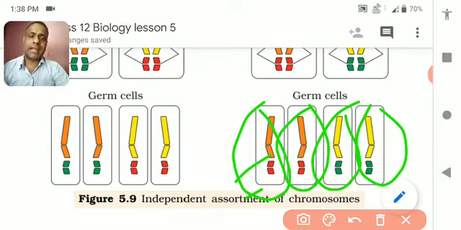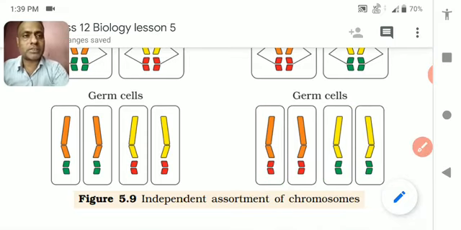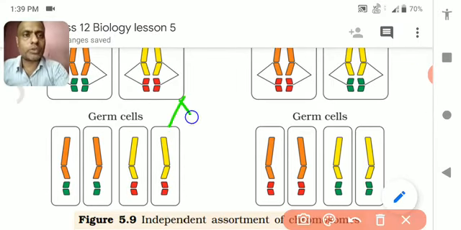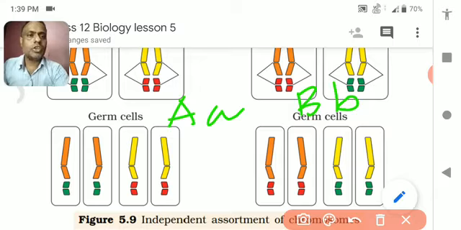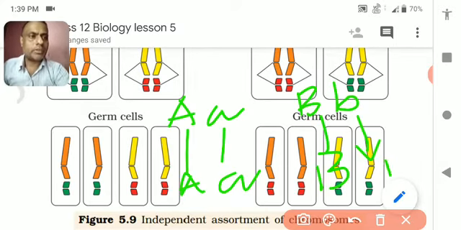Segregation is the same as the law of segregation given by Mendel, but it is also important to understand the law of independent assortment. It says that the factors separate and assort independently of each other. Suppose there are two pairs of chromosomes. I am drawing it. This is a pair AA and this is a pair BB. So the gamete A and small a, and B and small b.